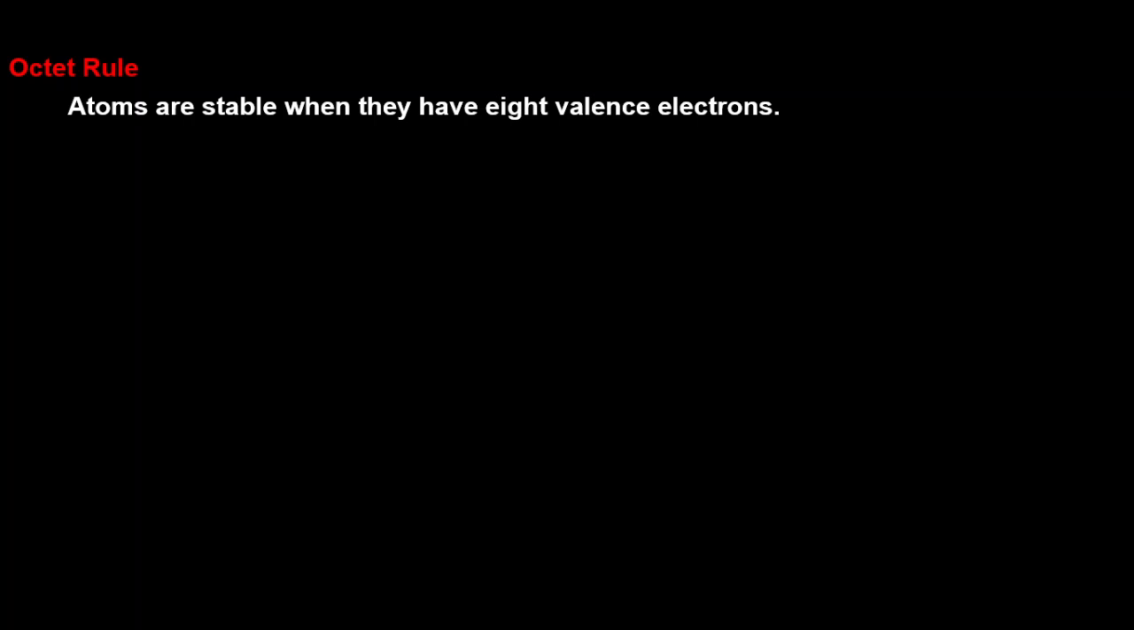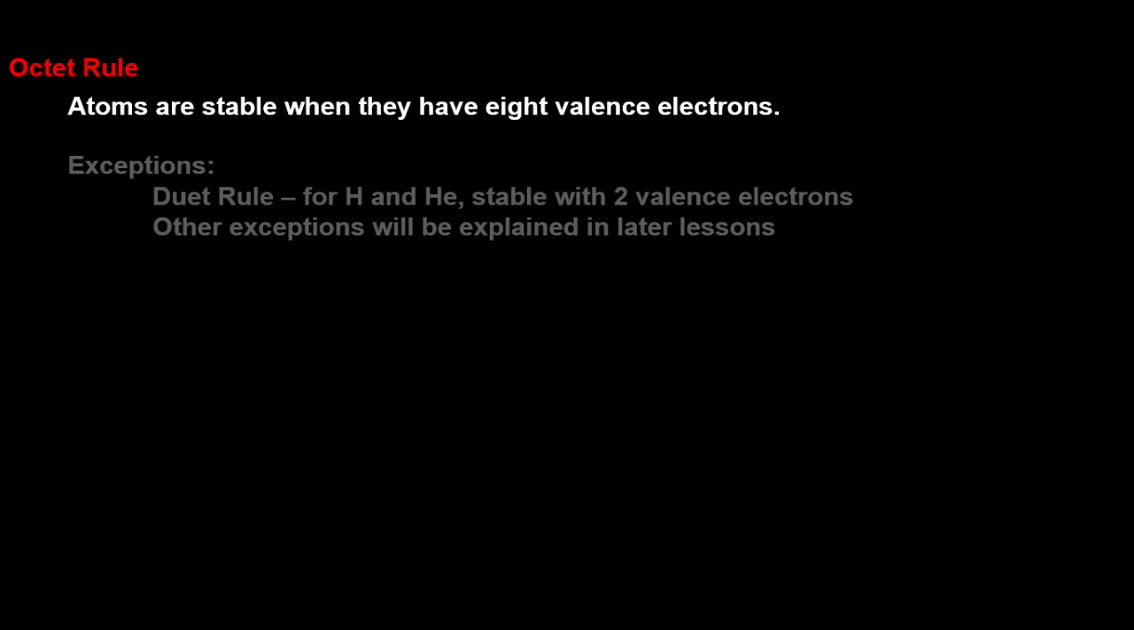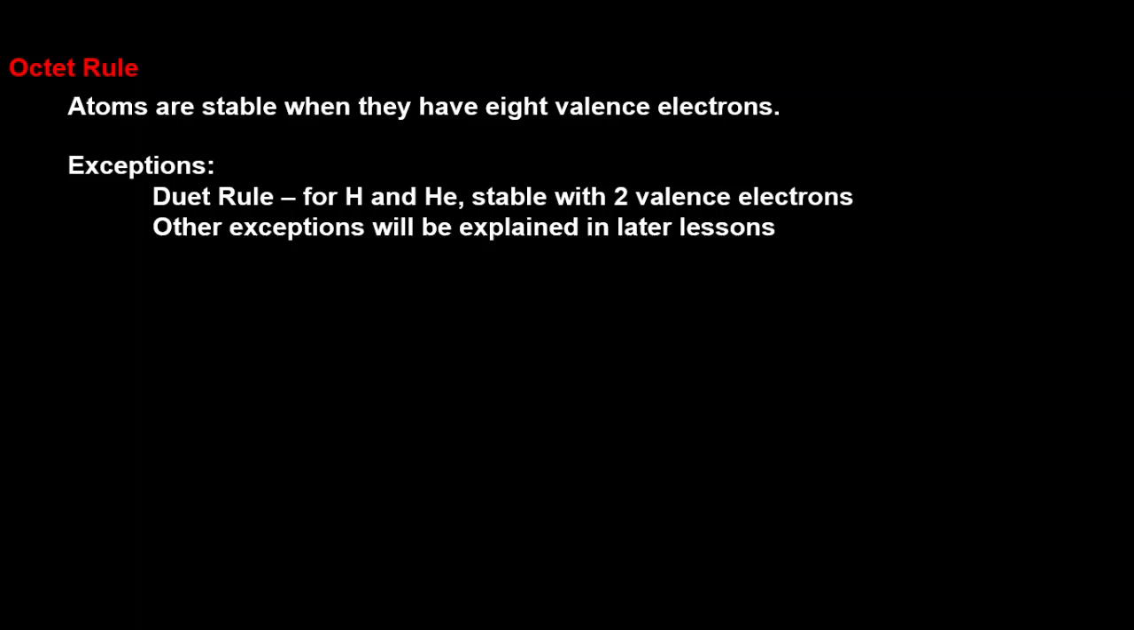But there are exceptions to the octet rule. For example, the duet rule is for hydrogen and helium. According to this rule, these elements are already stable when they have two valence electrons, thus duet. Other exceptions to the octet rule will be discussed in later discussions.